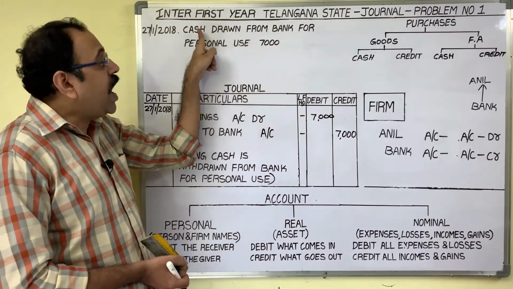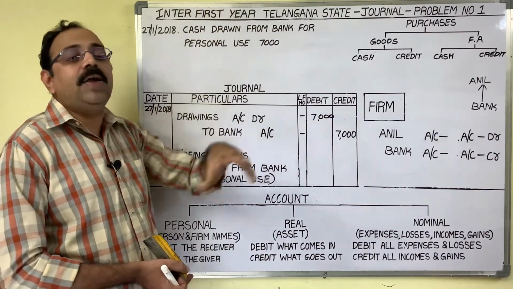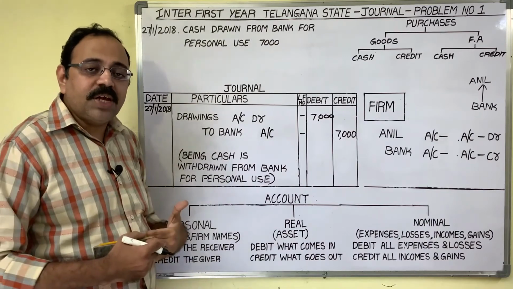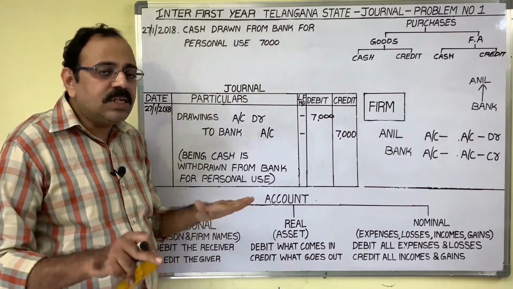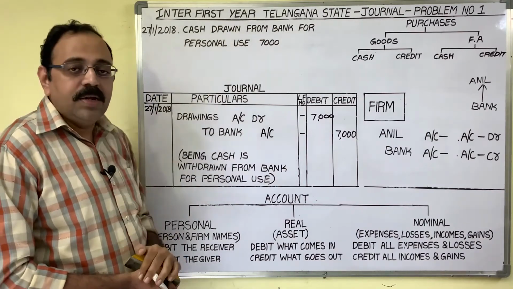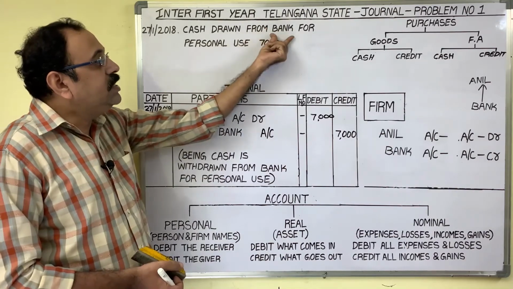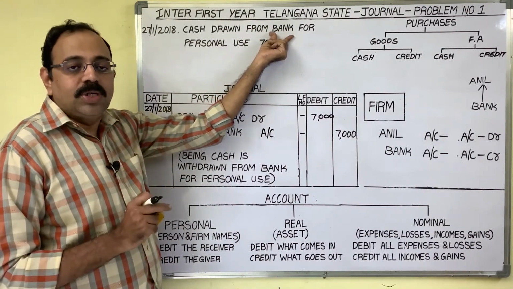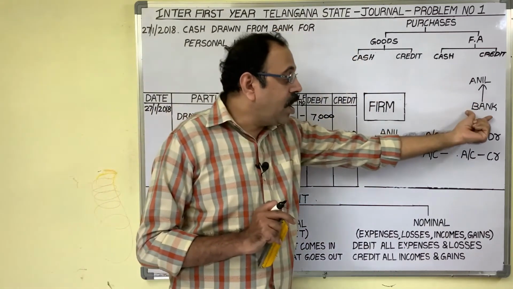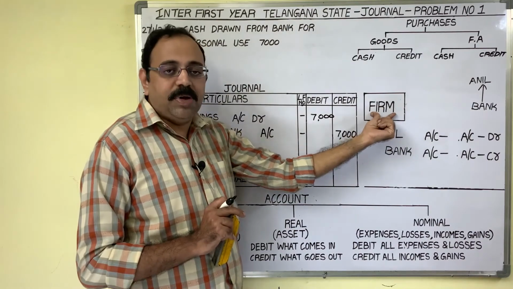If Anil takes money from his personal savings bank account, then it is not our business transaction. We need not write the journal entry. But there is no information in that manner. So this transaction gives the meaning that this is the current account of our business. So from the business account, we should take money for business purpose.